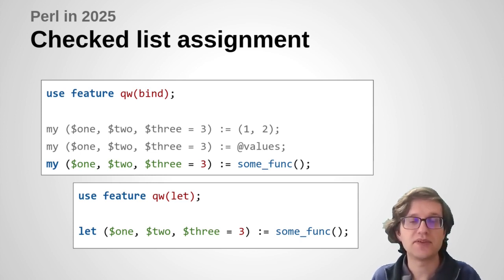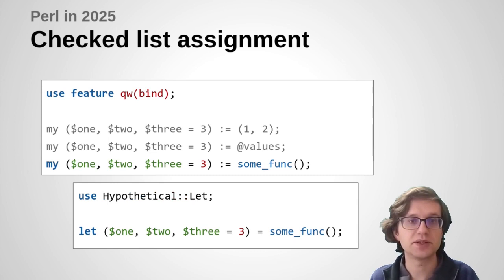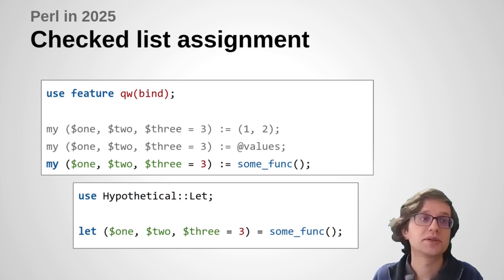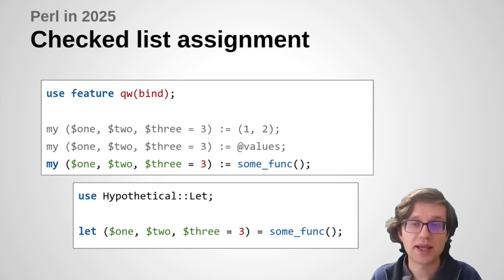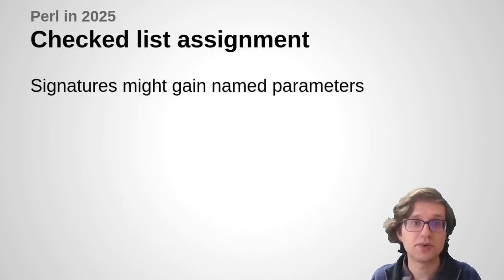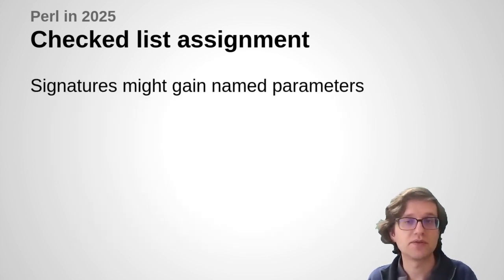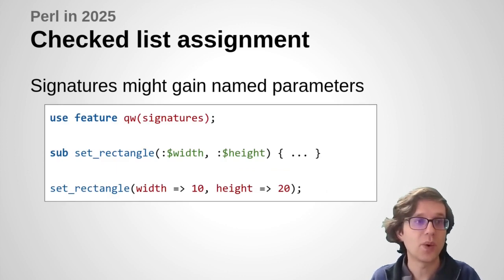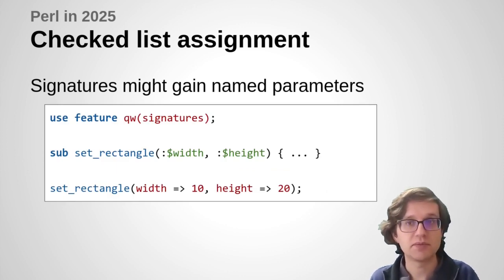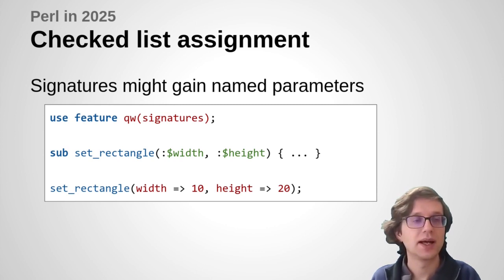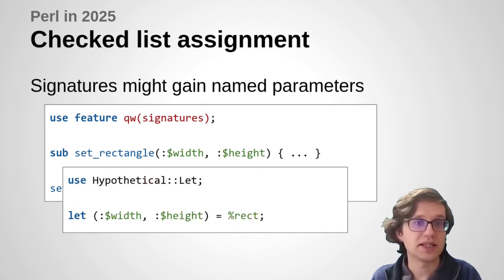Perhaps at that point, if it's just a new keyword name, we'll just implement that as a CPAN module for now, at least to experiment with the idea. Because signatures, for example, might gain the ability to do named parameters with this sort of leading colon syntax here, where we're saying we expect to receive some named parameters to this function. And so obviously our let operator would be able to handle that just as easily.